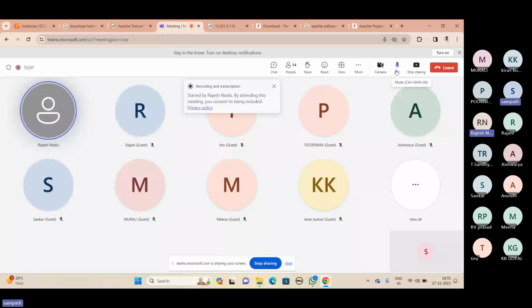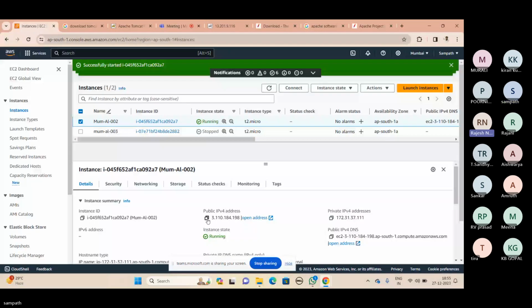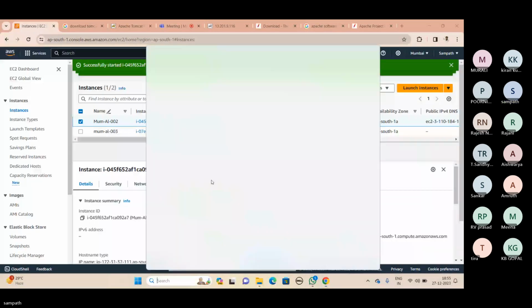So now today is 27th. If you continuously run the server until 31st of December midnight, you will not get any bill. You have only 3 to 4 days. If you run 24 hours per day for 4 days, hardly you will get 100 hours. Okay, please turn it on.